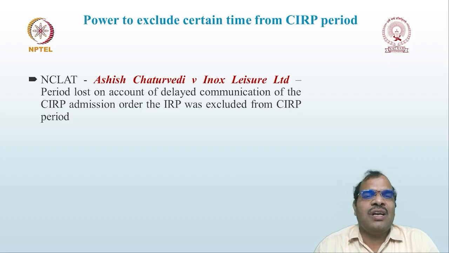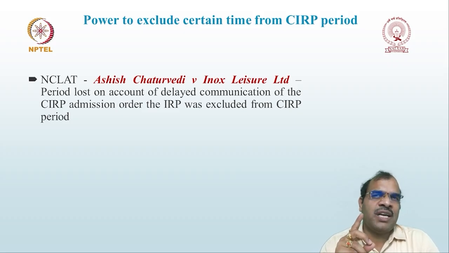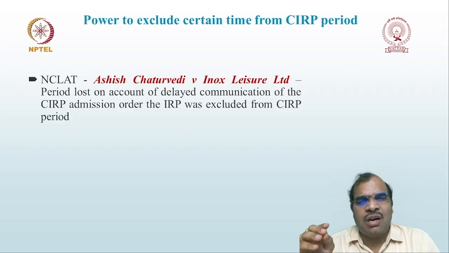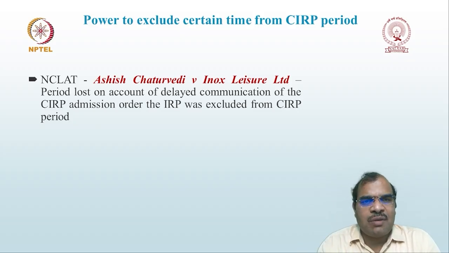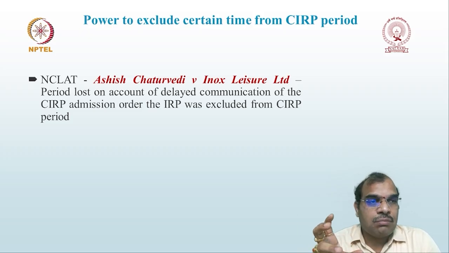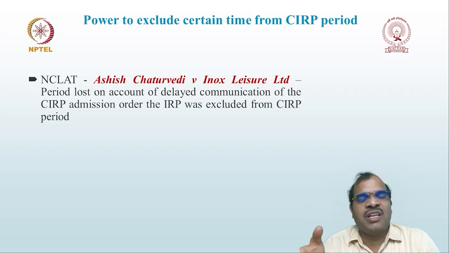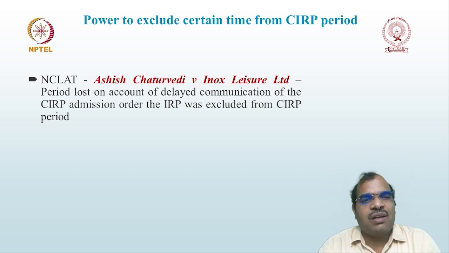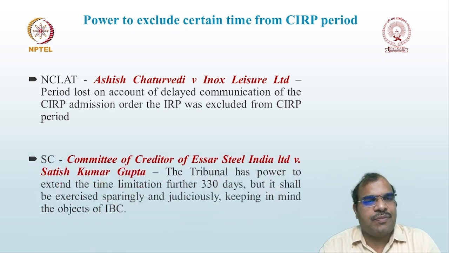Generally, when the CIRP process is initiated, that is, when you are making an application under section 7, 9 or 10, the adjudicating authority will give the order for admission of the application, provided conditions are satisfied. When the application is admitted, this information shall be given to the IRP immediately. If there is a delay in informing the IRP, then such delay period must be excluded while calculating this 270 days.